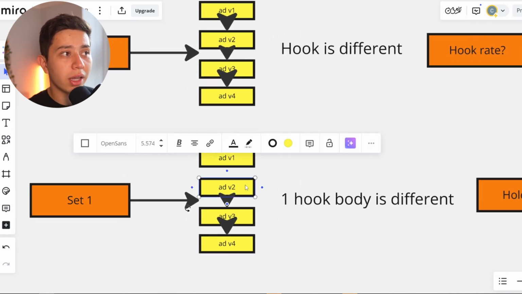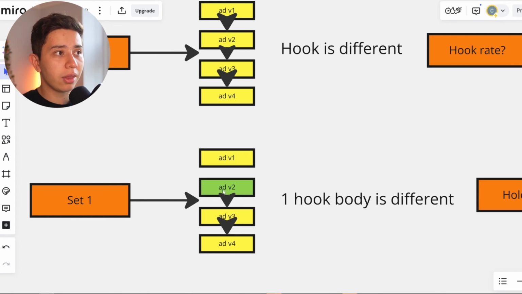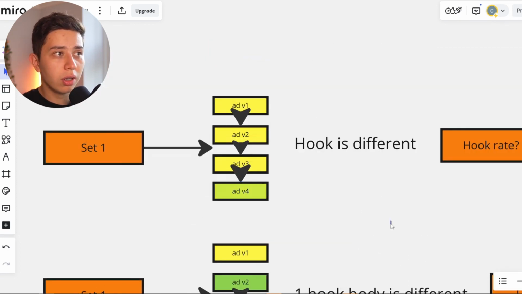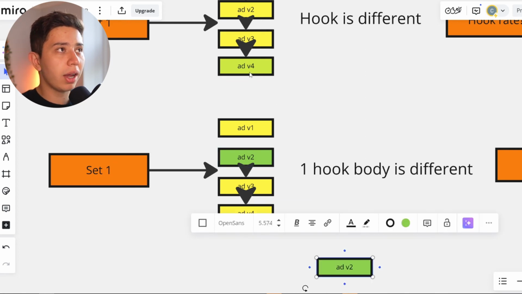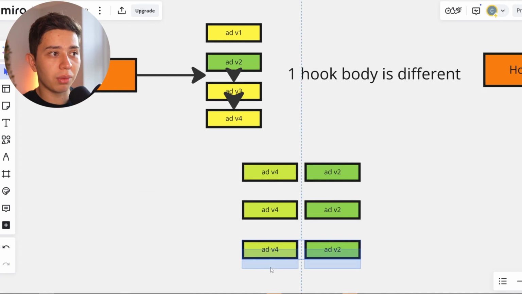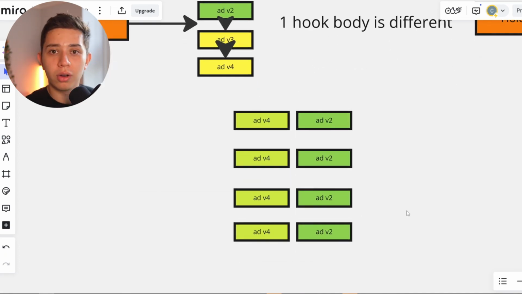But then you're able to say, okay, this number 2 had the best hold rate. This one had the best hook. Therefore, if we were to combine this body with this hook and try variations in something else, like the call to action or whatnot, now we're able to really test ads based on previous information that we know works. That is the level of testing that we're doing with our clients, and you're not doing that, and this is why you're experiencing the 4 ad parasites.